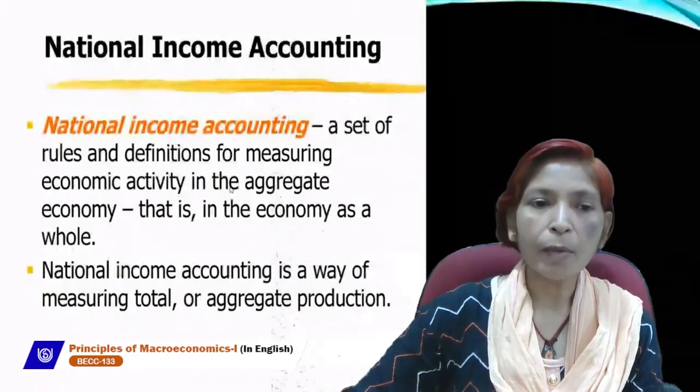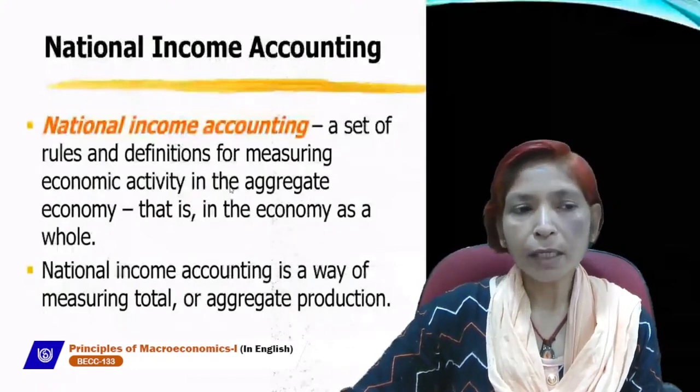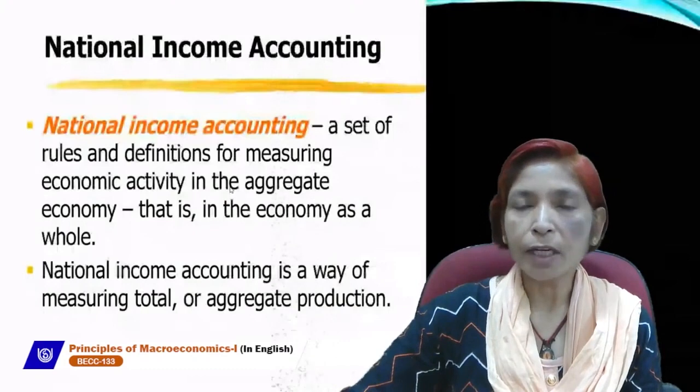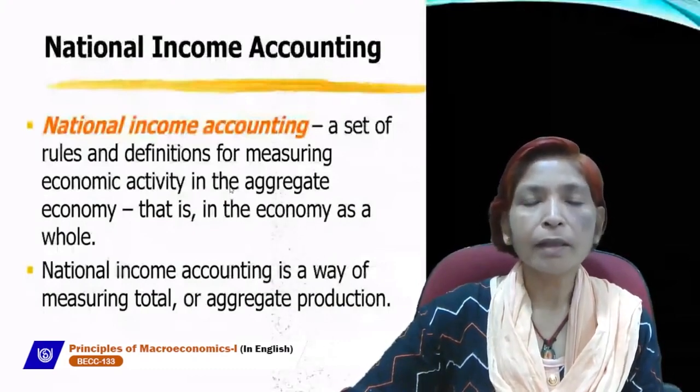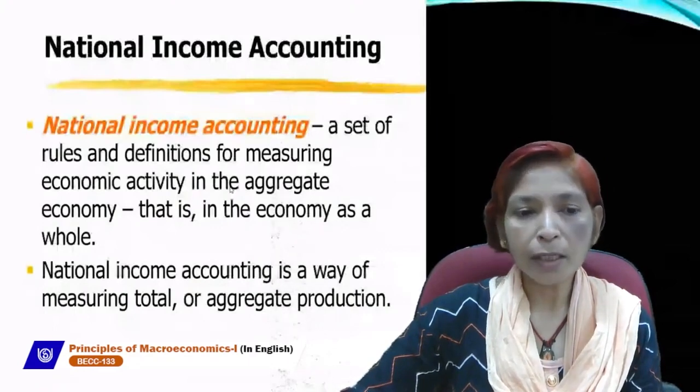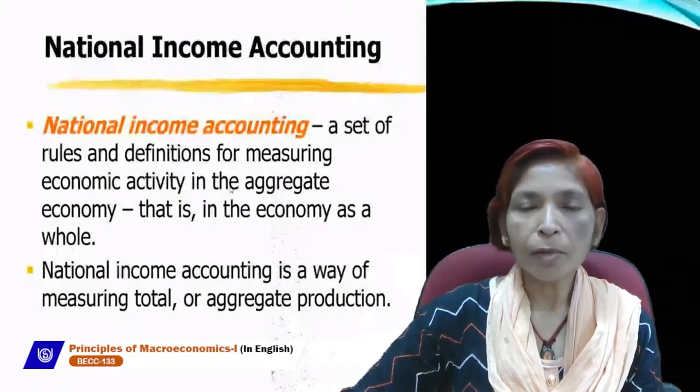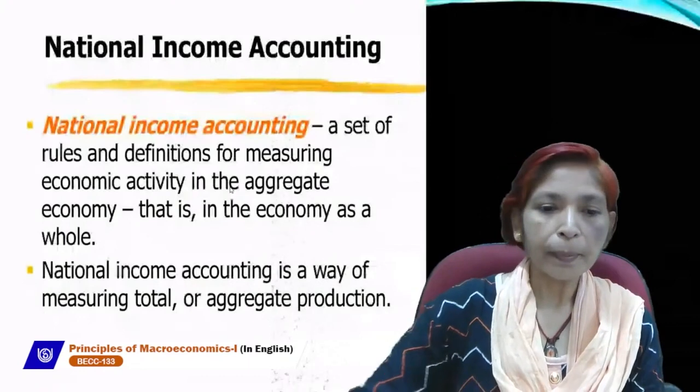So national income accounting is a set of rules and definitions for measuring economic activity in the aggregate economy, that is, the economy as a whole.